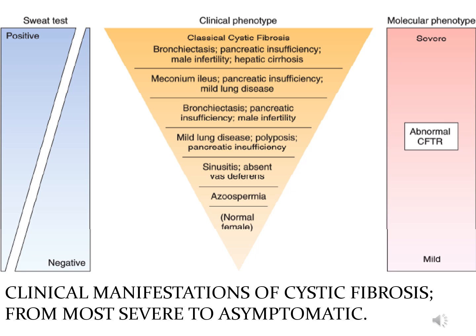These are your clinical manifestations of cystic fibrosis from the most severe to asymptomatic. In comparison to the sweat test result, if this is positive for cystic fibrosis, you can have these symptoms, and if it is negative, you can have normal or mild symptoms. And in comparison also, if you have mild or severe abnormal CFTR gene.